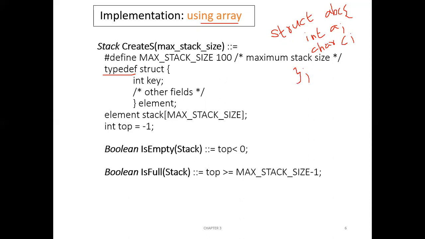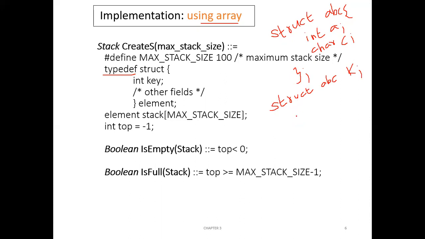Now if I want to create a variable for this structure, like how we create an object for a class, then we can create a variable something like this: struct abc k. Now k is a variable of type abc, right?